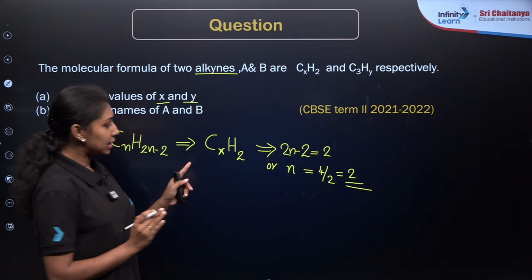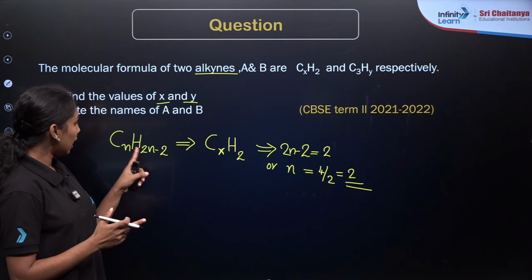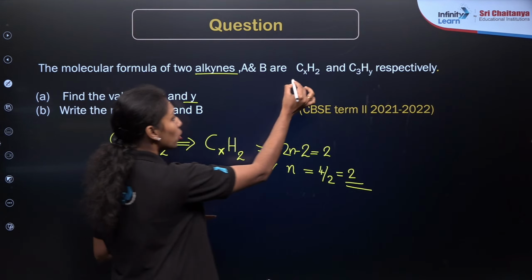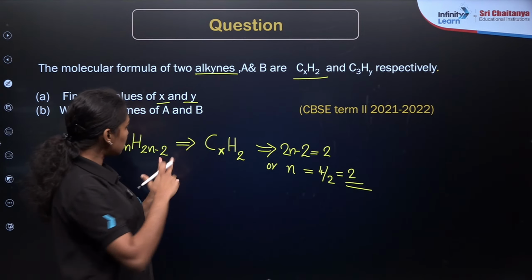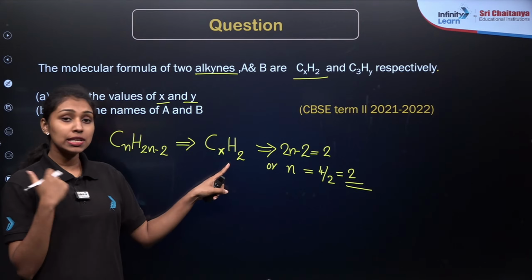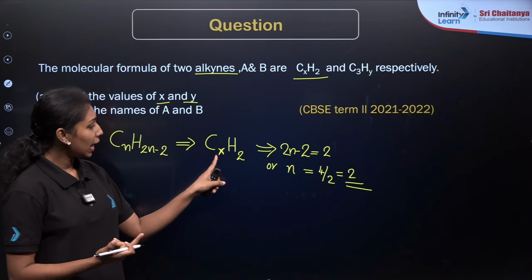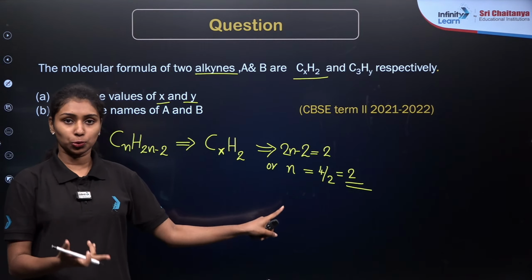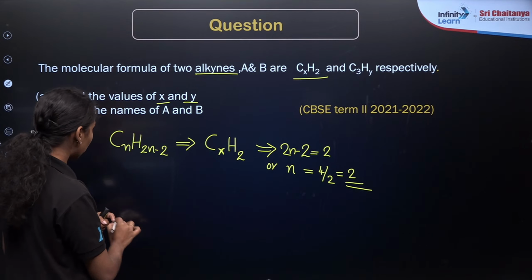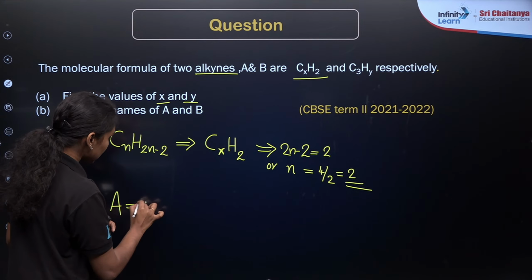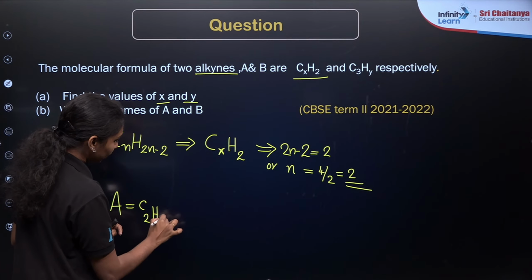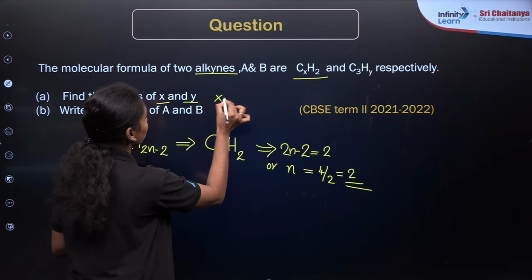Is there any doubt? This is the general formula for the alkyne, CnH2n minus 2. Here the first compound is given as CxH2, which means that 2n minus 2 is equal to 2. From that we can identify that x, which is n, is equal to 2. So compound A will be C2H2 and the value of x is equal to 2.